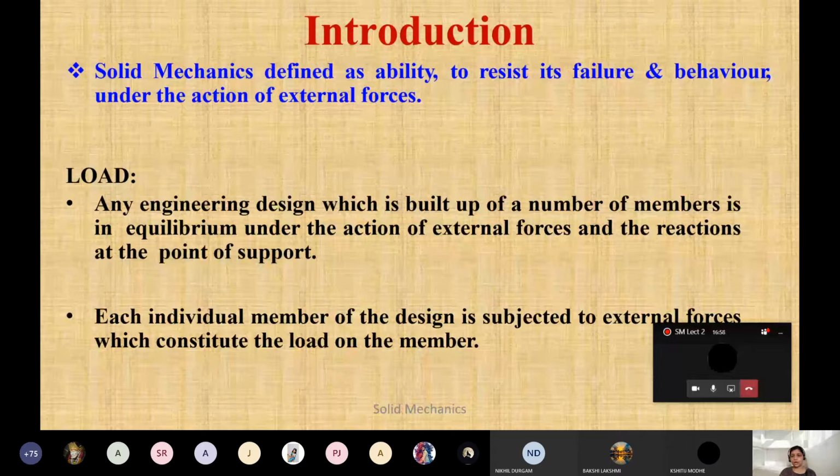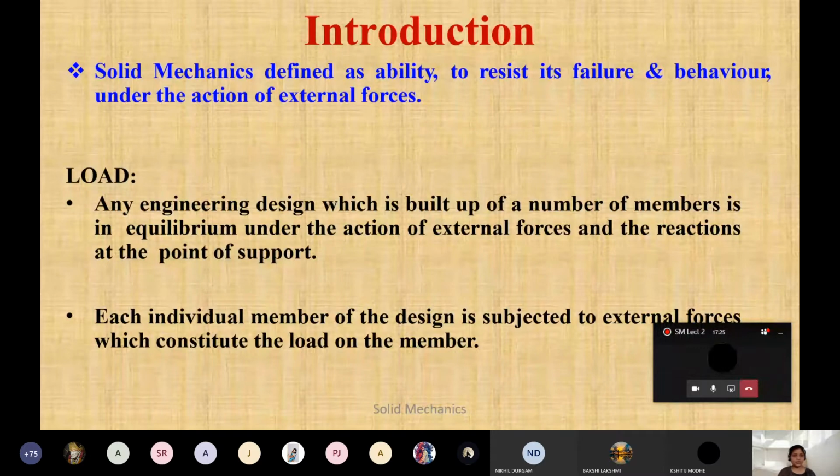So just to avoid that failure, what measurements we are going to take so that failure should not be there, and all this will come under the external forces. If you want a rough definition, solid mechanics is defined as the ability to resist its failure and behavior under the action of external forces. External forces means what are the different types of loads, and due to that load whatever stresses will generate, that is called the external forces.